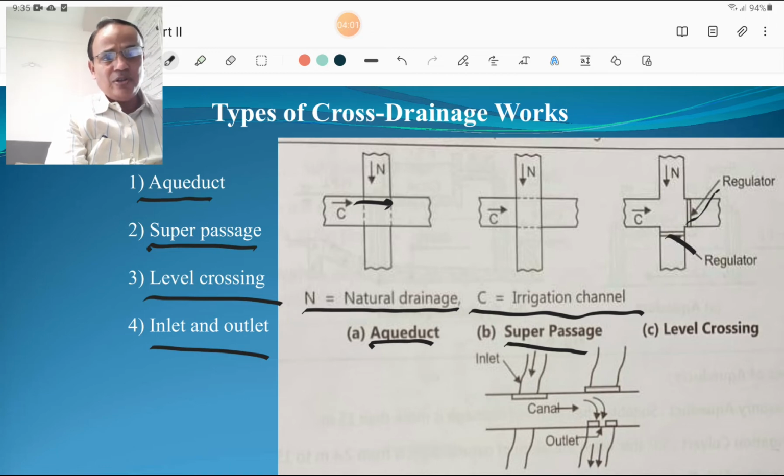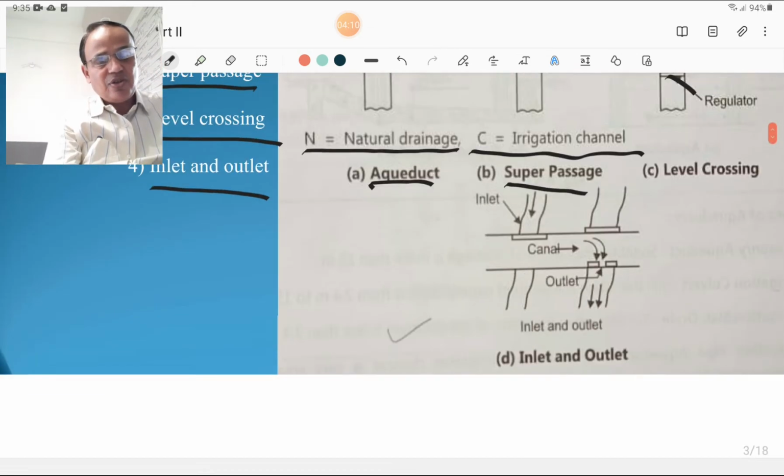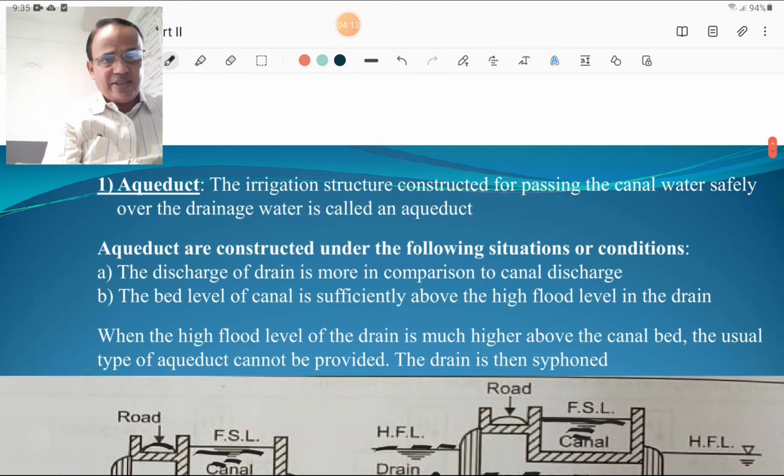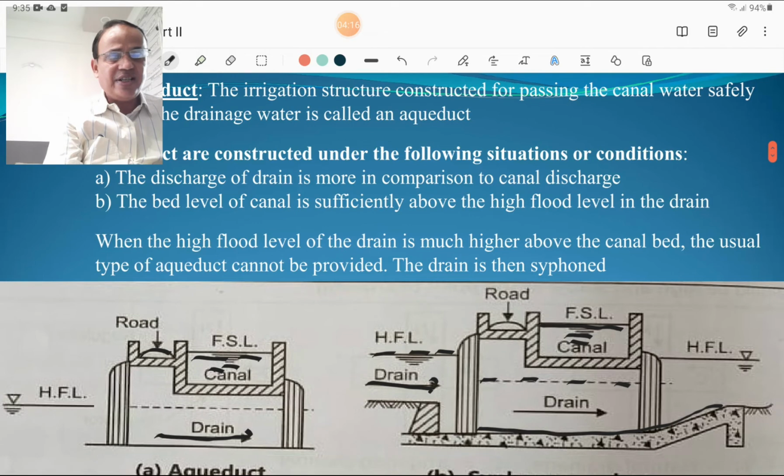First of all, we must know the aqueduct. Then we are going to discuss the super passage. First of all, we go to aqueduct. What is the aqueduct? An aqueduct is an irrigation structure constructed for passing the canal water safely over the drainage water.